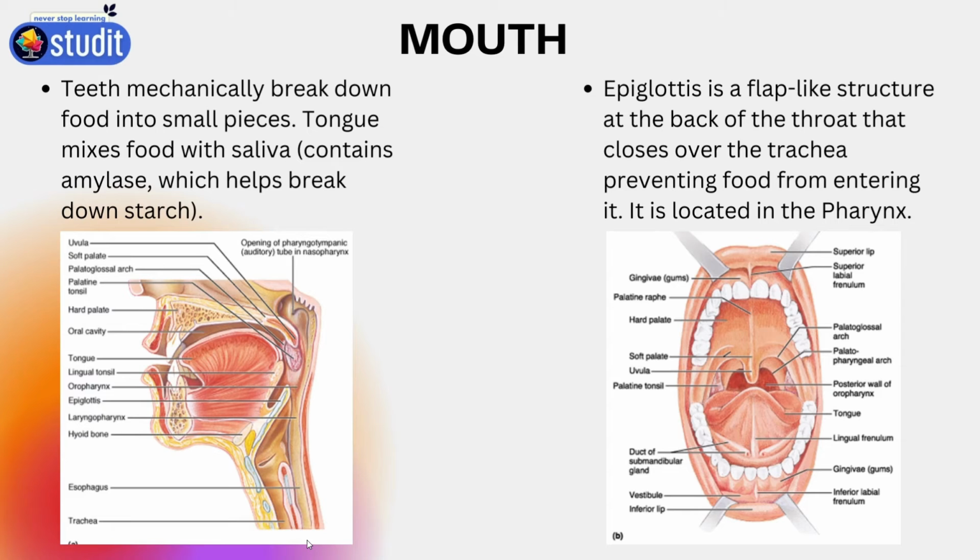Yes, we have two pipes. One is the air pipe, one is the food pipe. That food pipe we call the esophagus. We will discuss it later. Then the oropharynx. It allows food to go in wave-like motions.